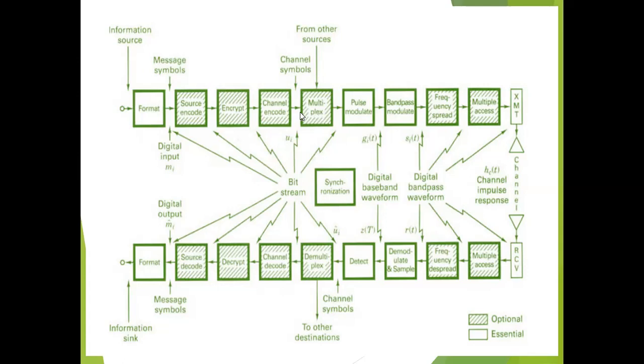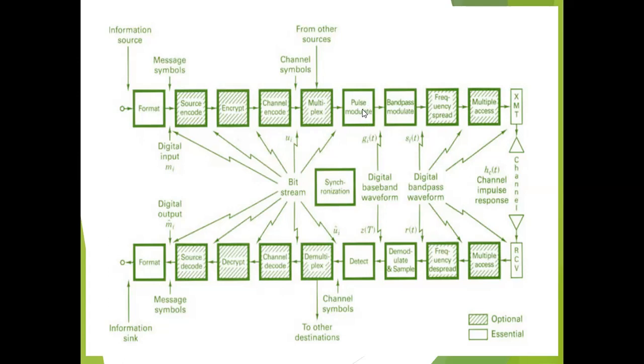Multiplex. Multiple signals: one from the bit stream, one from the channel signal, and from any other sources. Therefore, its input is multiple signals. It processes like multiplexing and the output is multiplexed signals. Multiplexing is used to combine different signals. Those different signals may have originated from different sources. It allows the sharing of communication resources like frequency and time on a local basis.